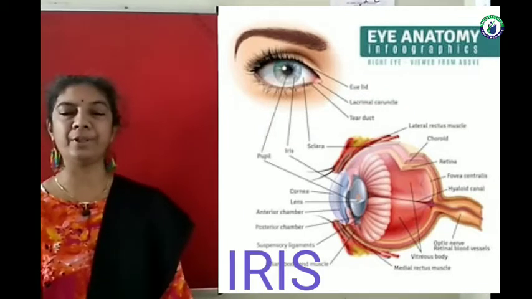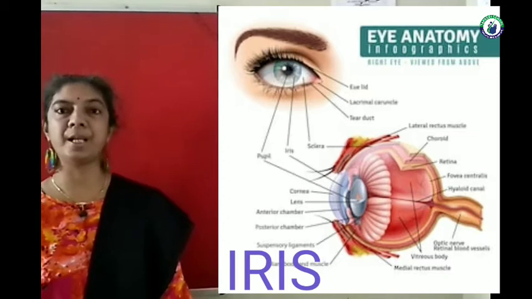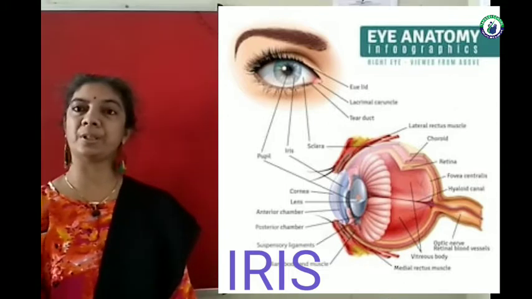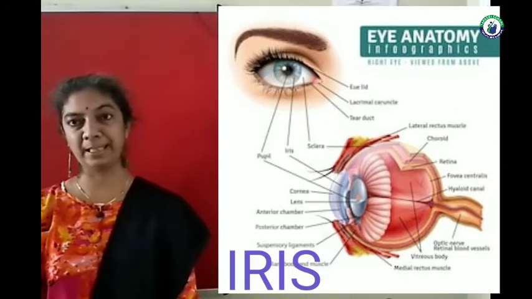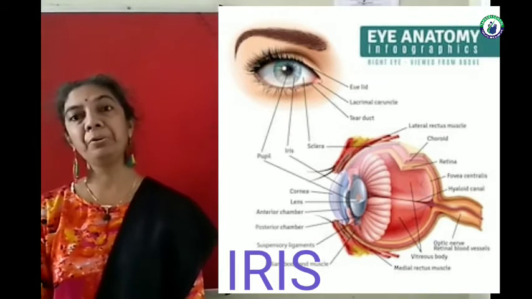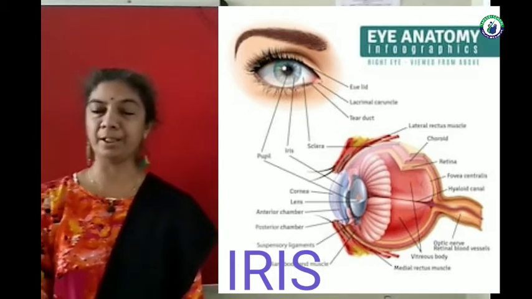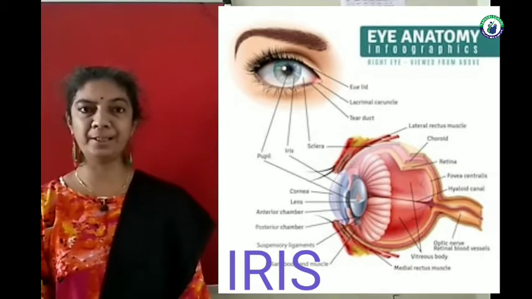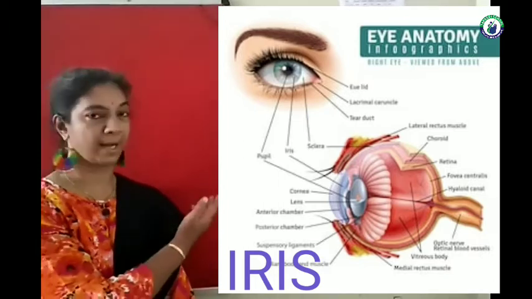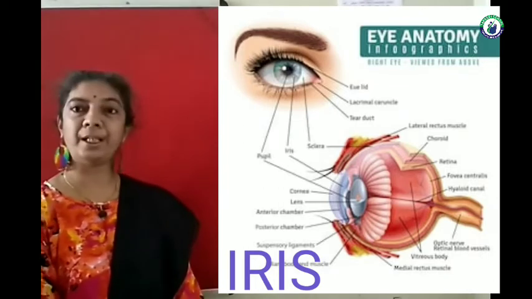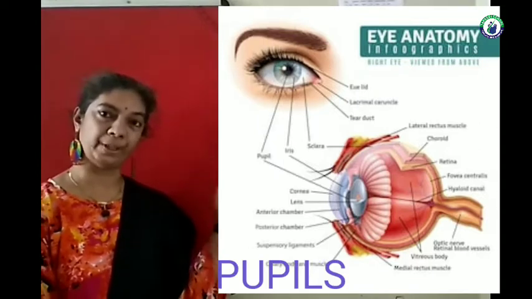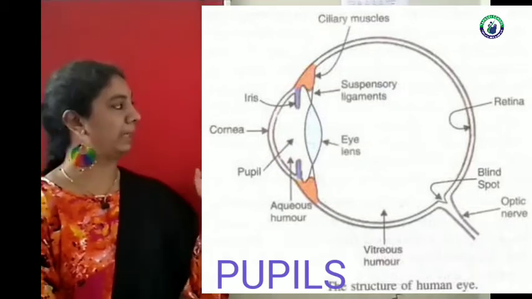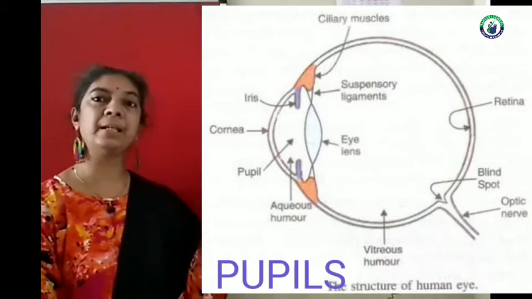Behind the cornea, we have one transparent diaphragm, which is known as the iris, and the iris gives color to our eyes. We see few people having bluish eyes, few having greenish or yellowish. So whenever we say green eye, that means we are referring to the color of this iris. This iris has a small gap opening or hole, through which the light enters our eyes and focuses on the retina.